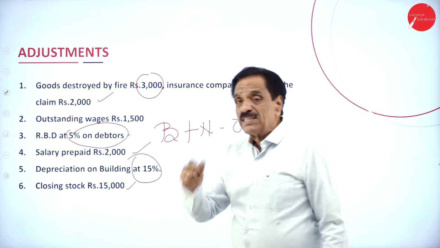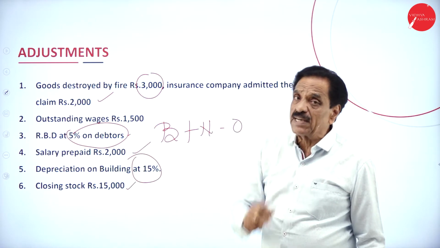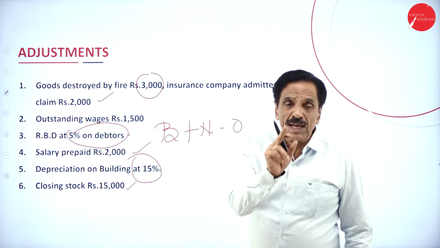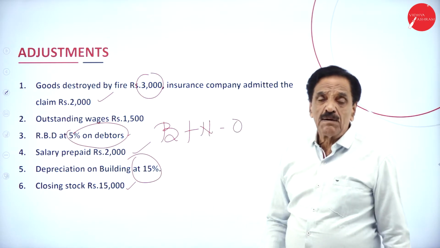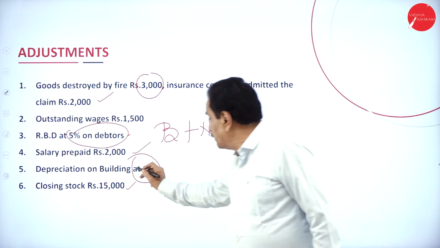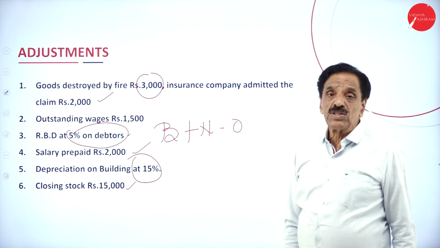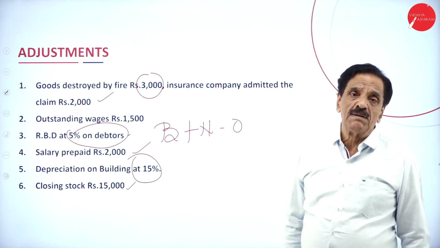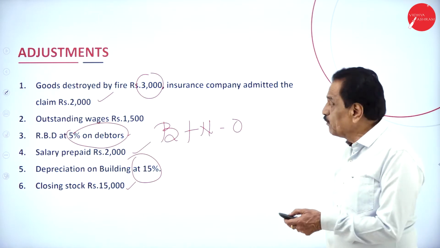Salary prepaid, deduct from salary, asset side of the balance sheet. Depreciation on building, you calculate 15%, that will come in the profit and loss account debit side. While you are doing the balance sheet, it should be deducted from the building. Closing stock, trading account credit side, then asset side of the balance sheet. We'll move on to the problem now.